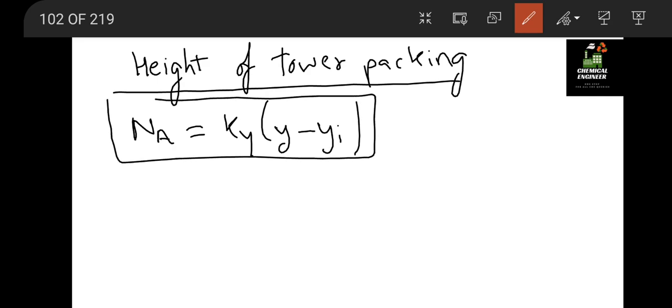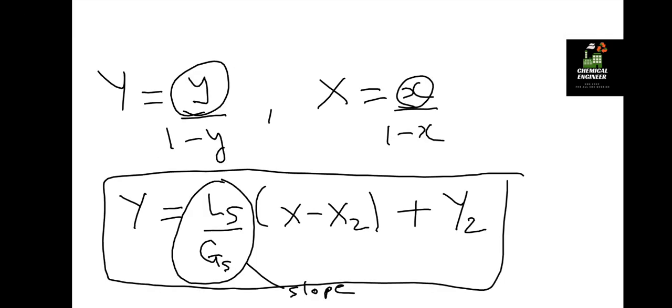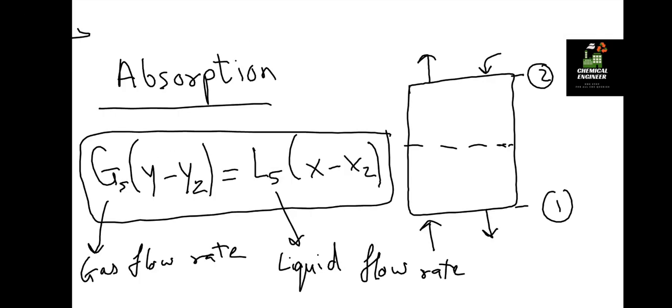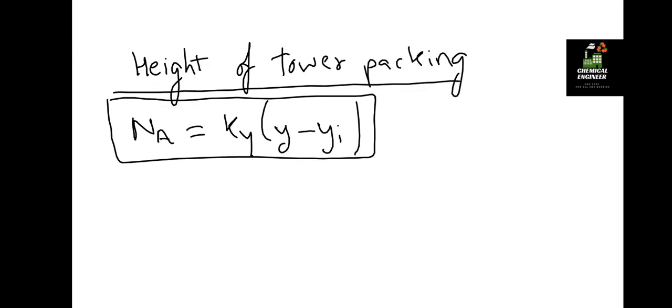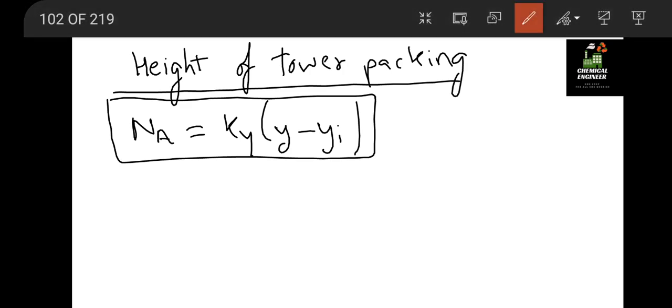This is the direct equation for the flux, and we get it from a flux balance between Gs and Ls, giving G dash a bar dh.